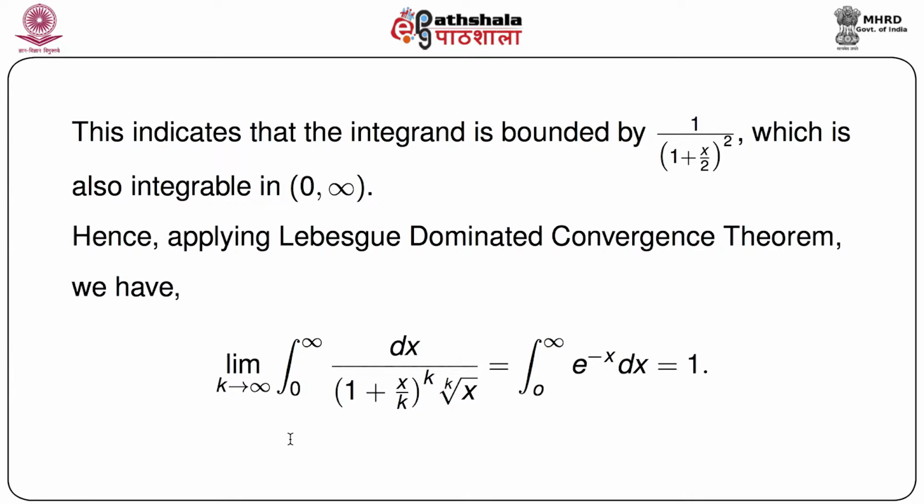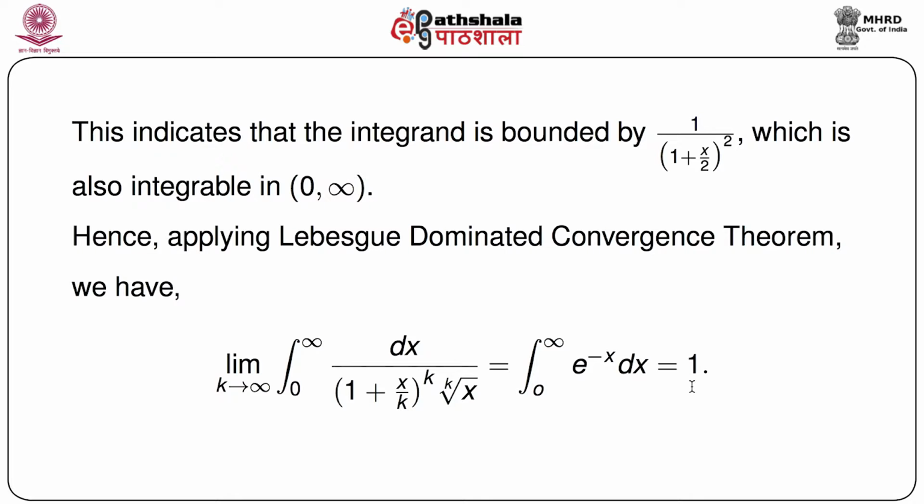So the limit as k goes to infinity of the integral from 0 to infinity dx by (1 plus x by k) whole to the power k into kth root of x equals, as we have already seen, the limit of this integrand is e to the power minus x, and naturally, by the Lebesgue dominated convergence theorem we can take this limit inside the integration. So the integrand becomes e to the power minus x as the limit. So the integral of that quantity over 0 to infinity dx is nothing but 1. So the value is in fact 1.